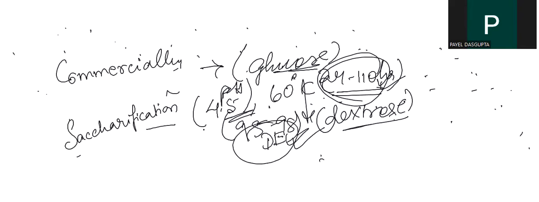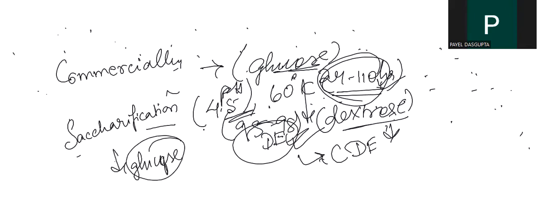Is it clear? Now, we have completed till saccharification, where we get glucose, often called dextrose commercially.